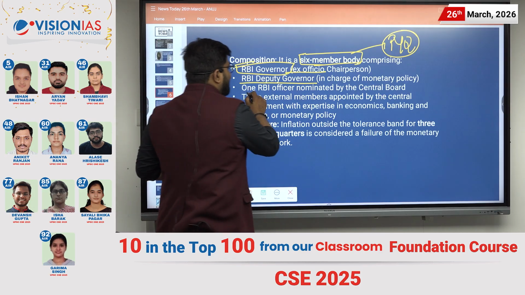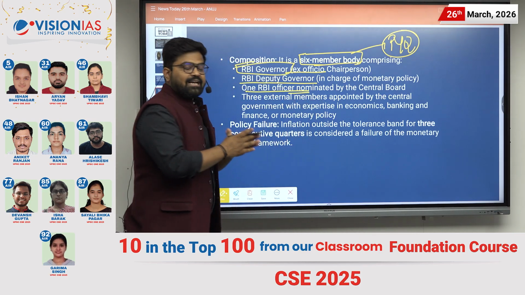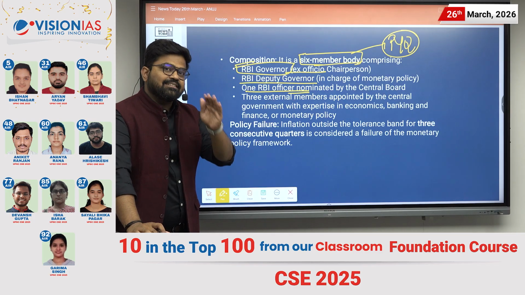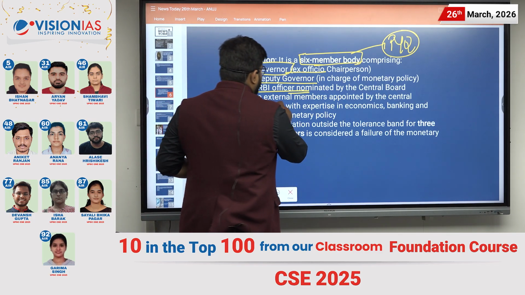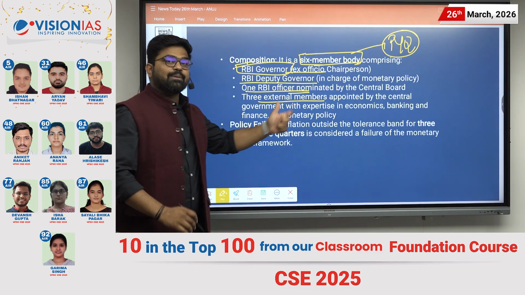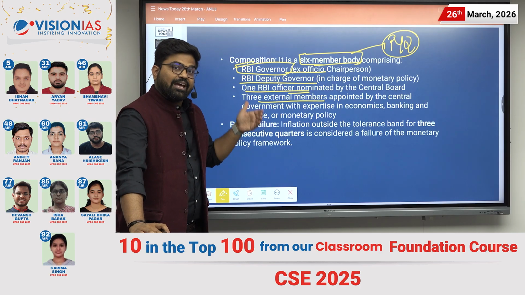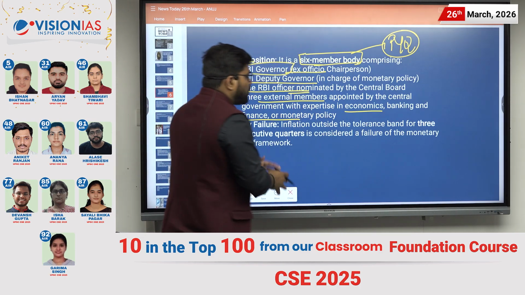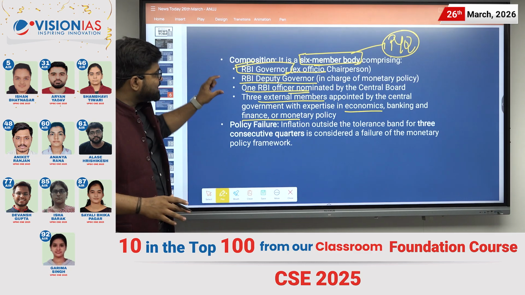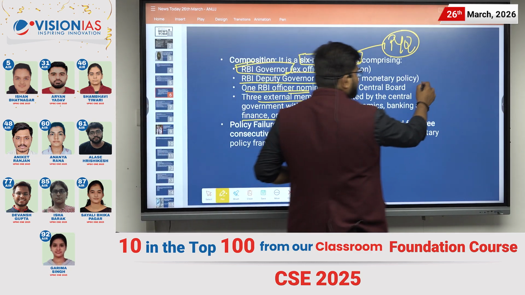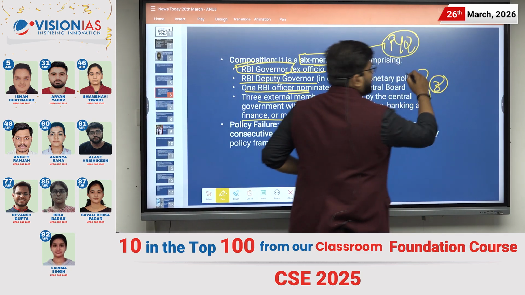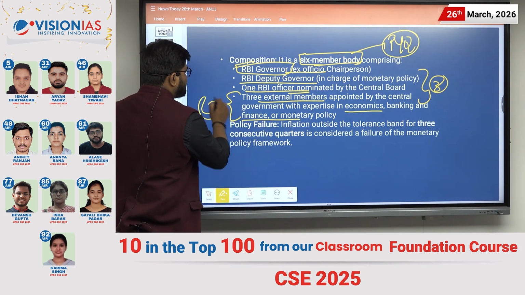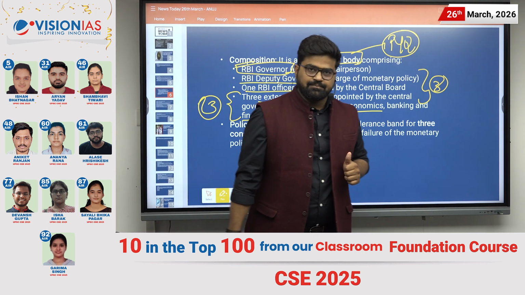Then one RBI officer is nominated by the central board of the RBI. And 3 members are external members appointed by the central government who have expertise in economics, banking, finance, or monetary policy. So 3 members are from the RBI and 3 members are nominated by the government.